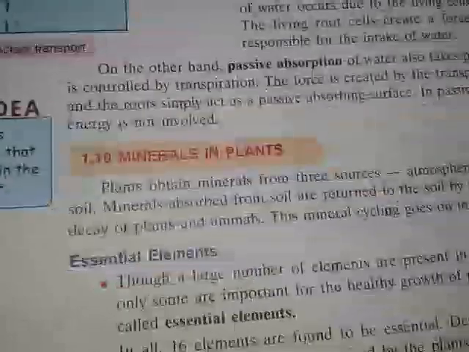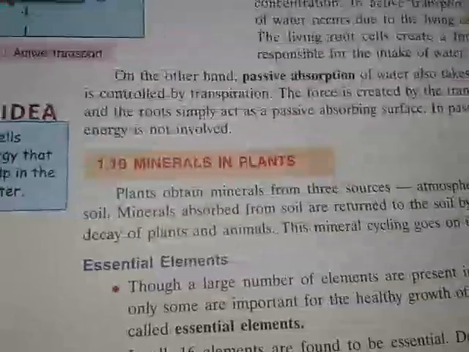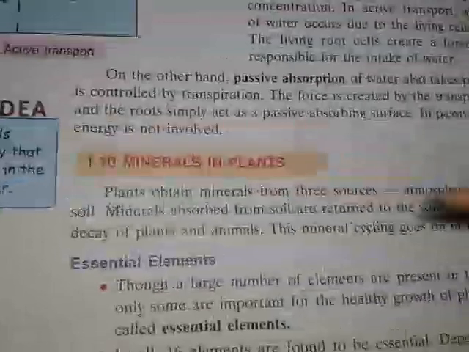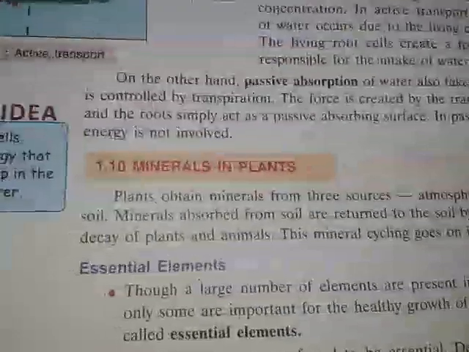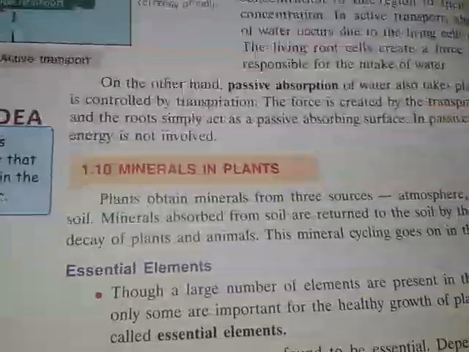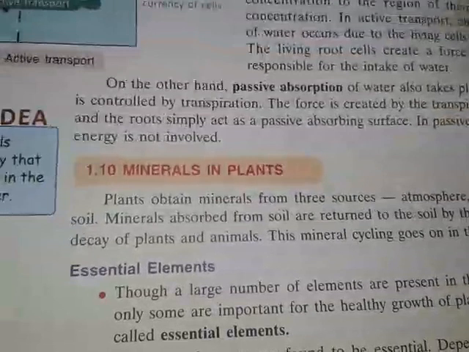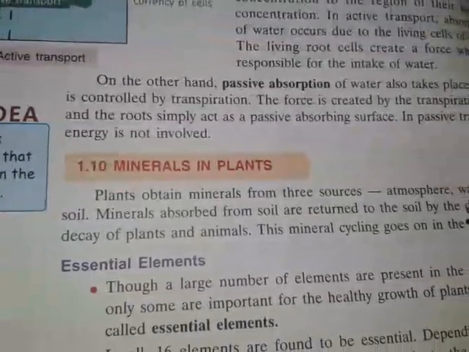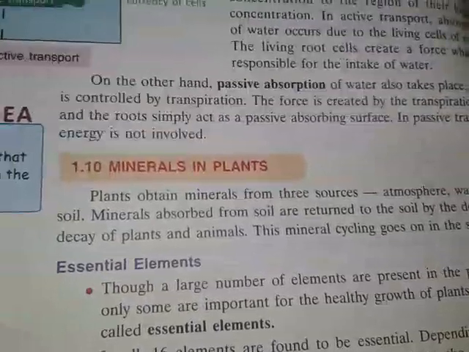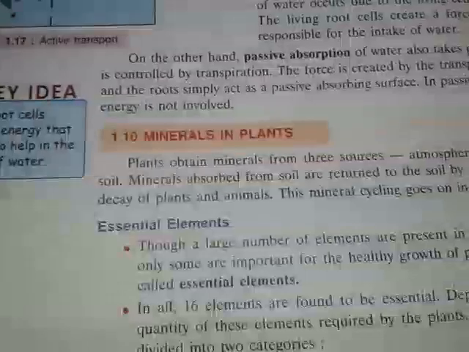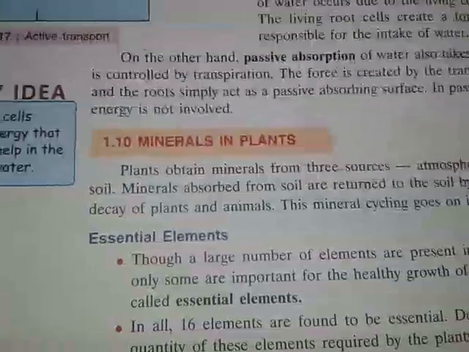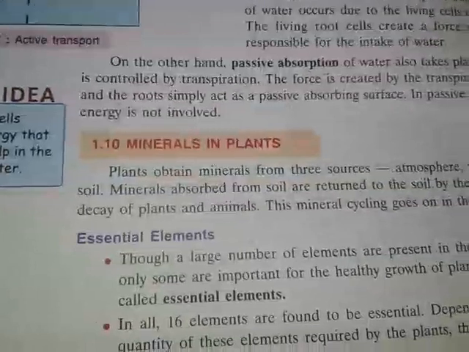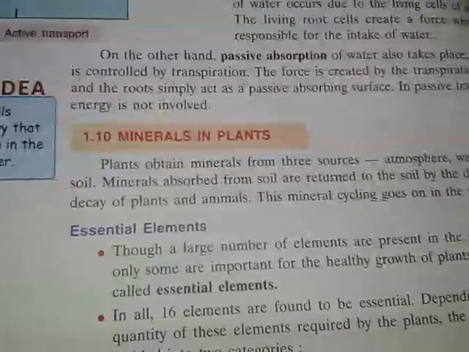So what are the essential elements? The essential elements are very important for the healthy growth of the plant. Some are called macronutrients, also called essential elements, like carbon, hydrogen, oxygen, nitrogen, phosphorus, potassium, sulfur, calcium, magnesium and iron. Some other micronutrients are also there, that is chlorine, copper and boron.